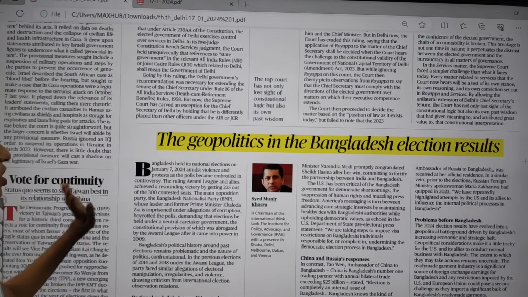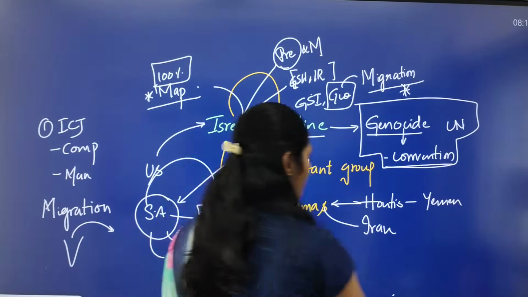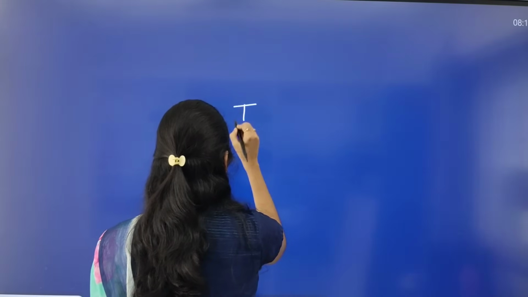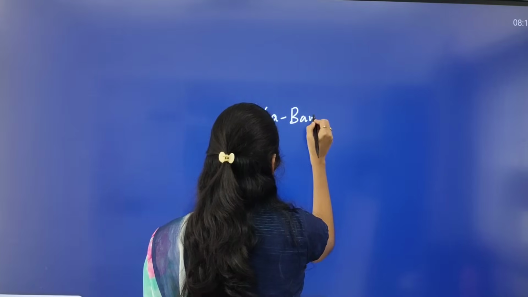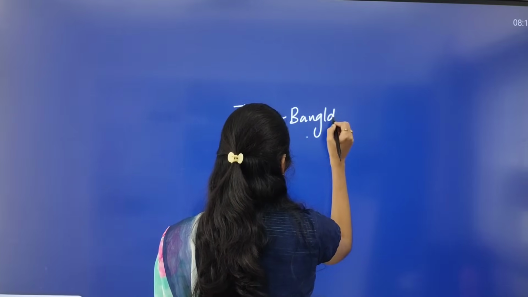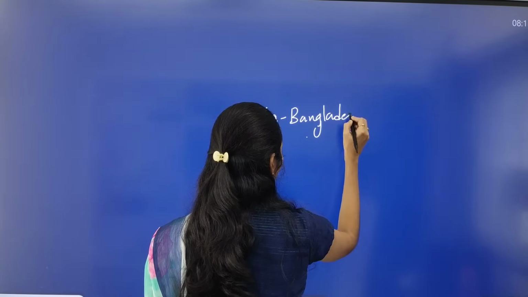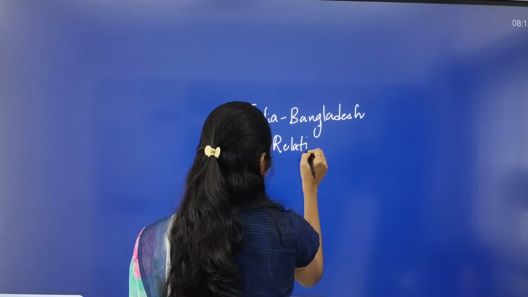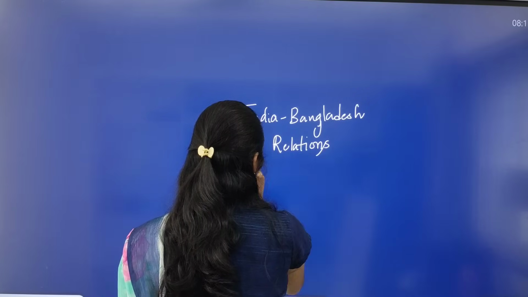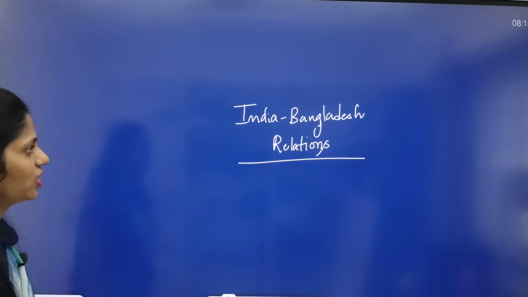The next topic is the geopolitics in the Bangladesh election results. This article is also very important. Here we can study this topic under India-Bangladesh relations. So this topic is important from India-Bangladesh relations.